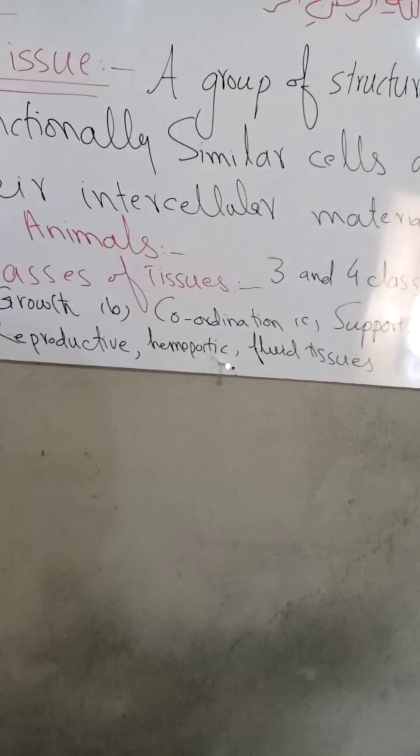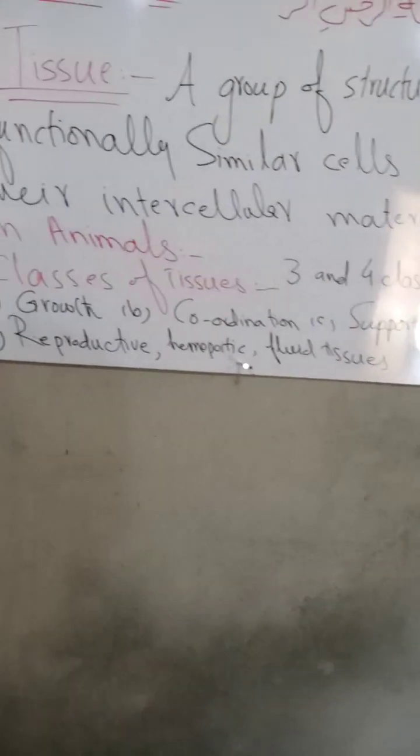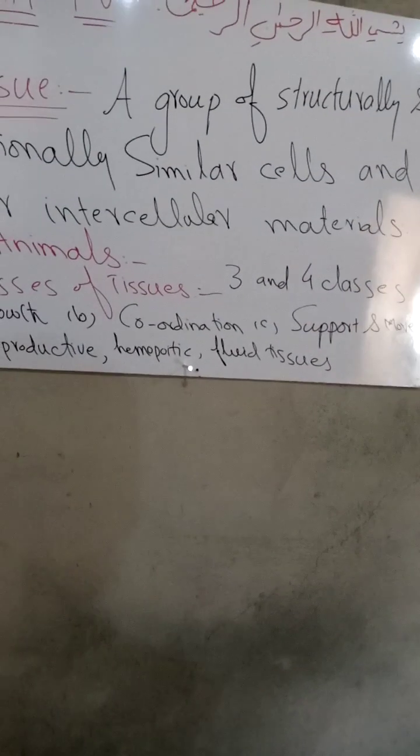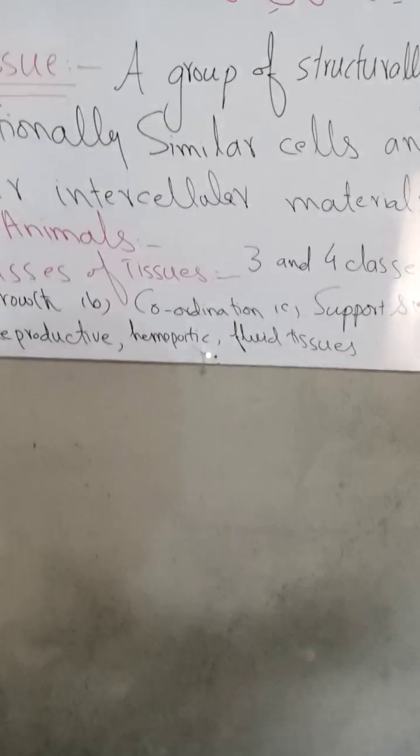These three classes are the ectoderm, meaning ectodermal tissues: all those cells which form and make the outer layers of the organs. For example, epithelial cells.